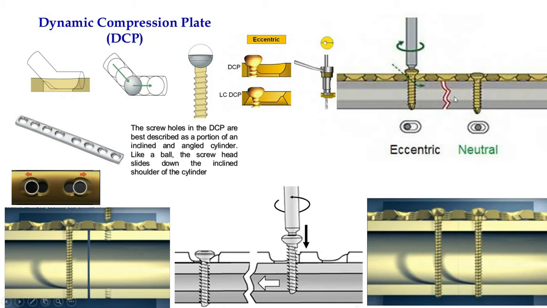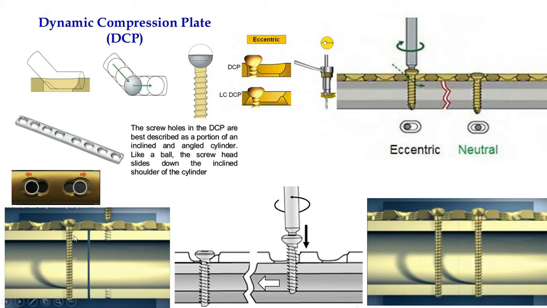Now from the fracture, on one side we put a neutral screw. Now after putting a neutral screw, when we want to give compression to the fracture, in case of a transverse fracture, we will drill this area in eccentric mode, means not towards the fracture side, away from the fracture. Now by using this eccentric drill guide; otherwise by hand this is very difficult.